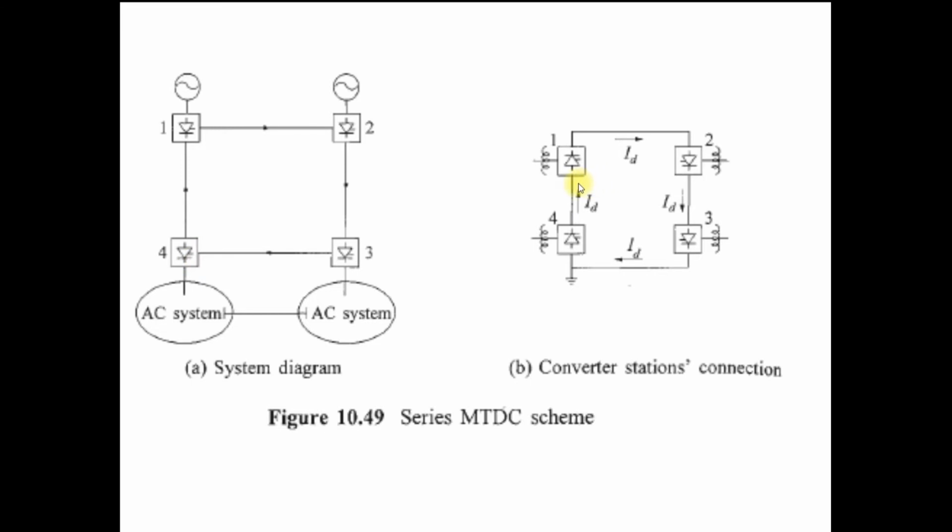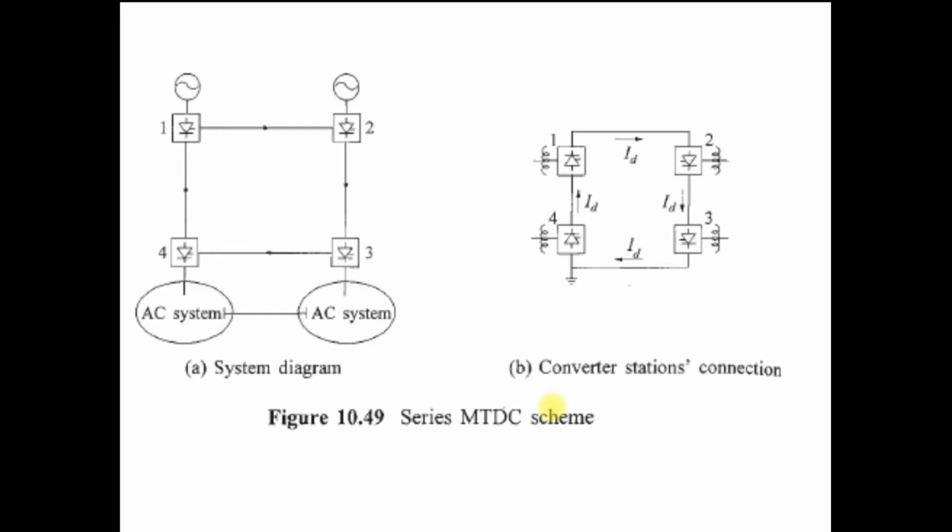So here in this network you can see that at any one point, or at any one converter station, the line is grounded and it provides a series connection. So this is a series multi-terminal DC system.